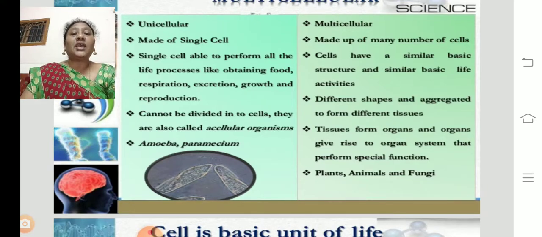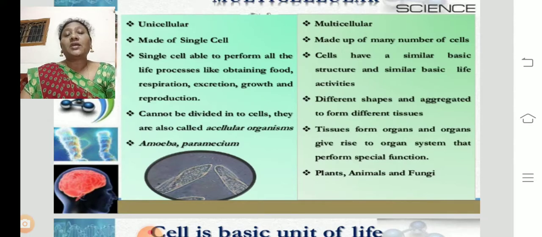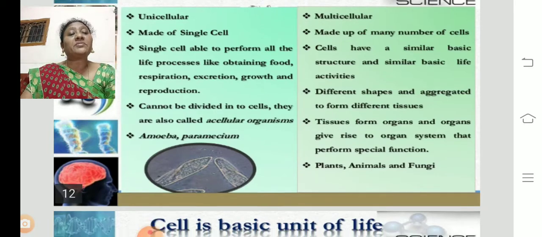Here you can see a group of cells together form a tissue, and a group of tissues which are structurally and functionally the same form an organ. A group of organs form an organ system. A group of organ systems develop into an organism in a multicellular organism. But this hierarchical organization is not there in unicellular organisms. The examples of multicellular organisms are plants, animals, and fungi.